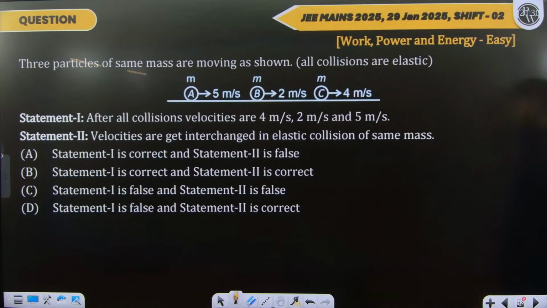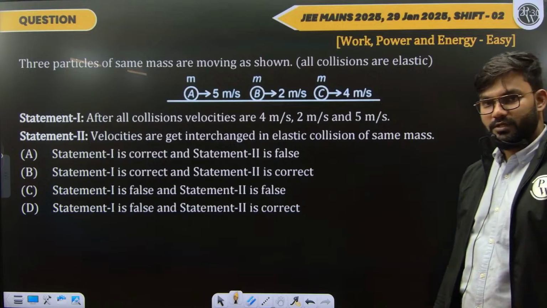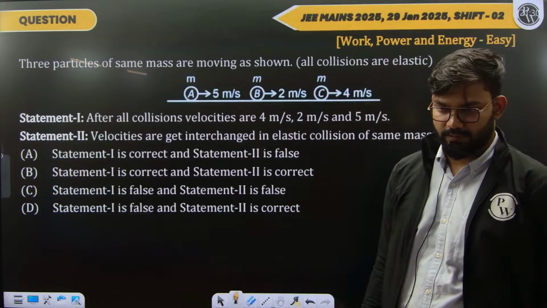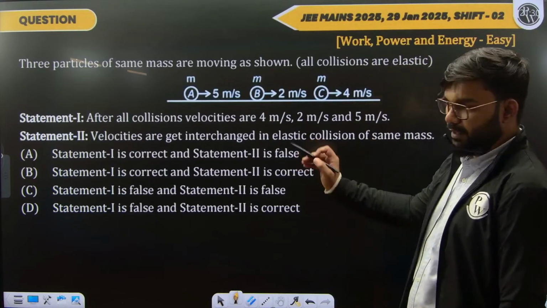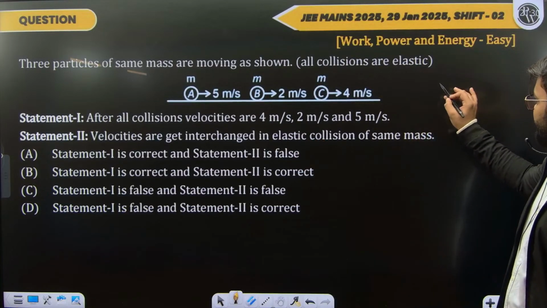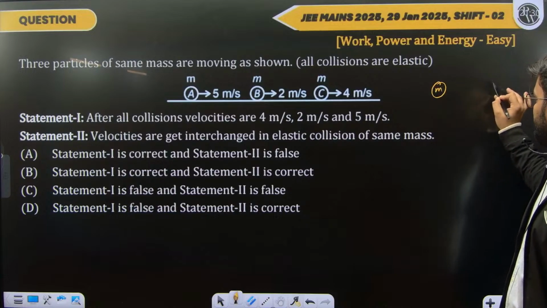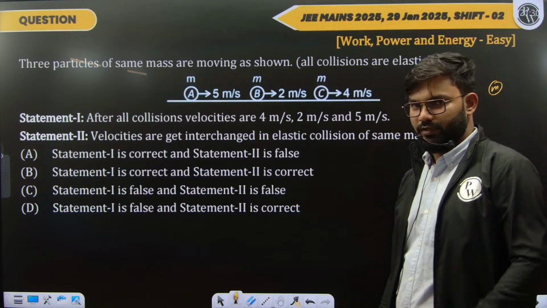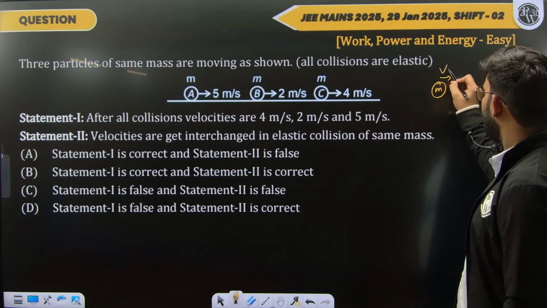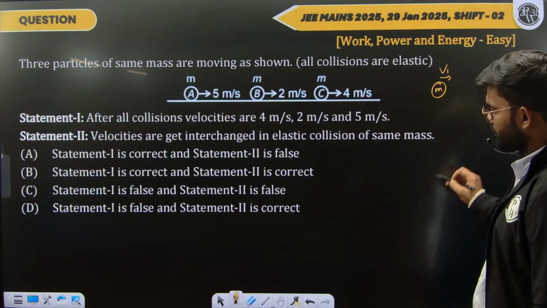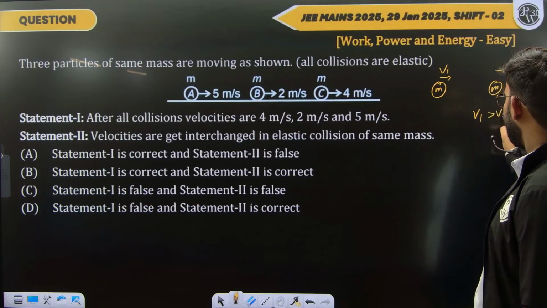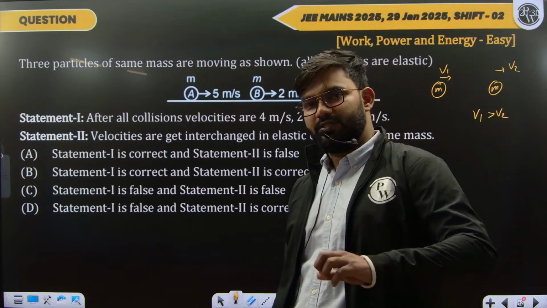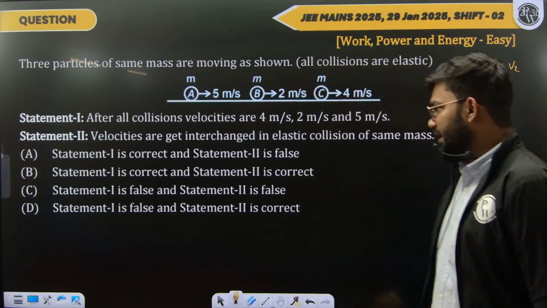A very interesting question, very simple. You just have to remember the concept of elastic collision. Over here, if I have two bodies of equal masses, both moving with separate velocities V1 and V2, and V1 is greater than V2. If the masses are the same and the collision is perfectly elastic,